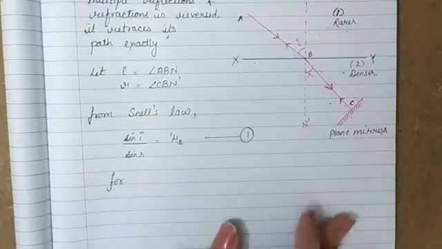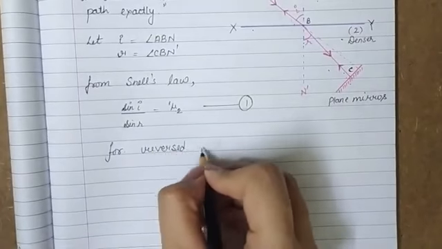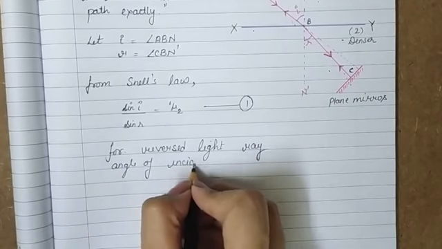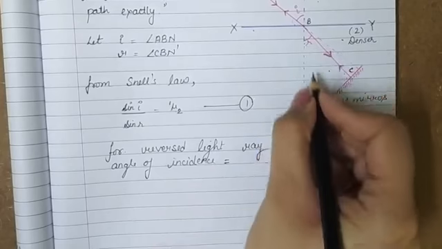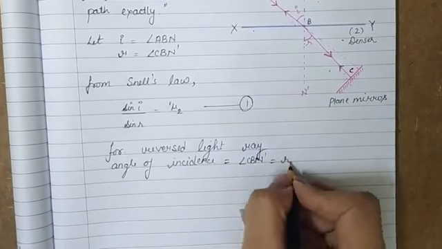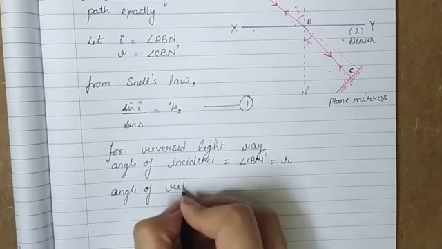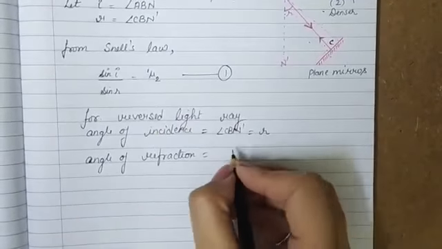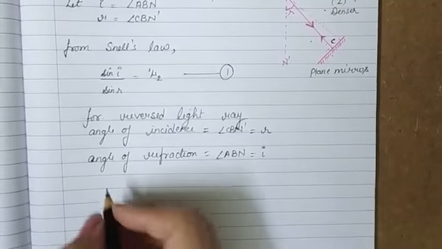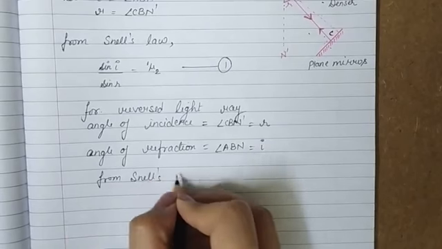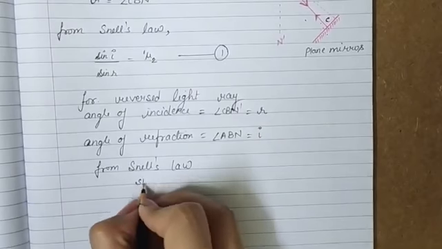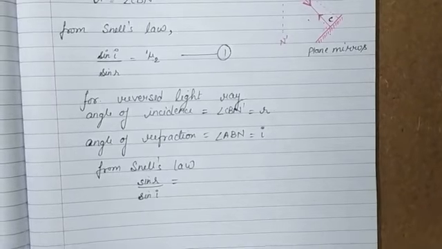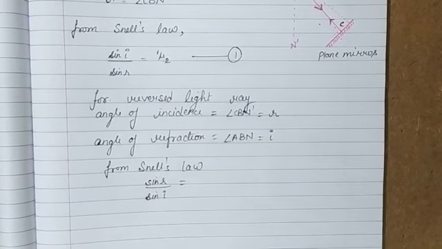For the reversed light ray, the angle of incidence, which is angle CBN dash, is equal to R, while the angle of refraction, which is angle ABN, has the value I. So now if we apply Snell's law, we get sine of angle of incidence, sine R, upon sine of angle of refraction, sine I. It is equal to a constant, and that is the refractive index of medium 2 with respect to medium 1.